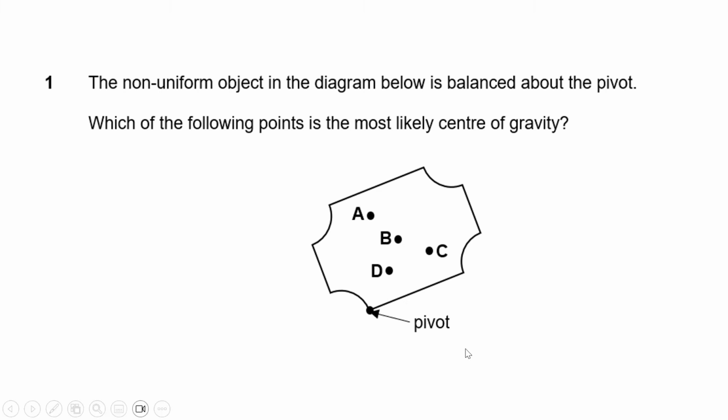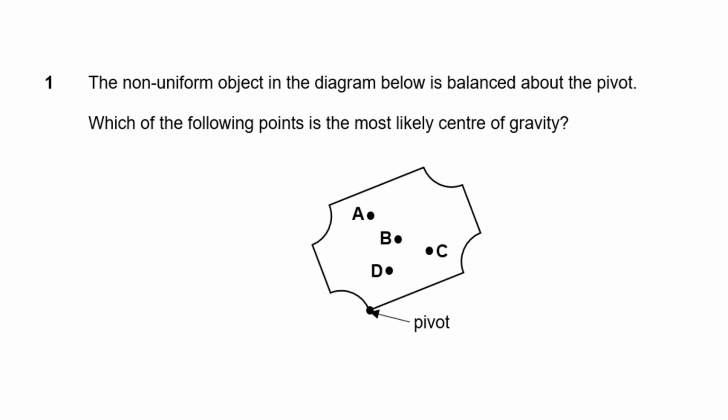So today in this video, we are going to go through the WA3 answers for the 2023 paper. So let's start with the MCQs. Okay, question 1 asks, which of the following points is the most likely to be the center of gravity if we have this non-uniform object balanced about a pivot?